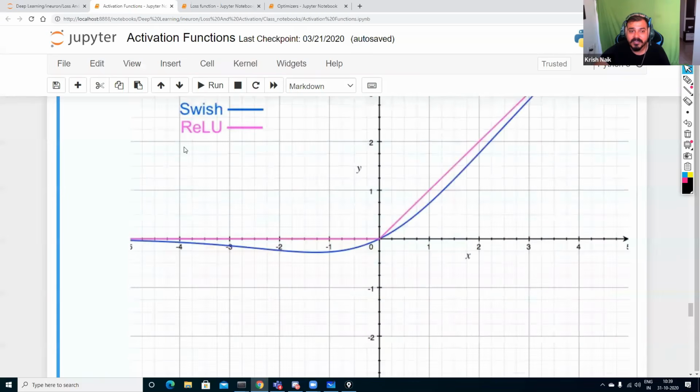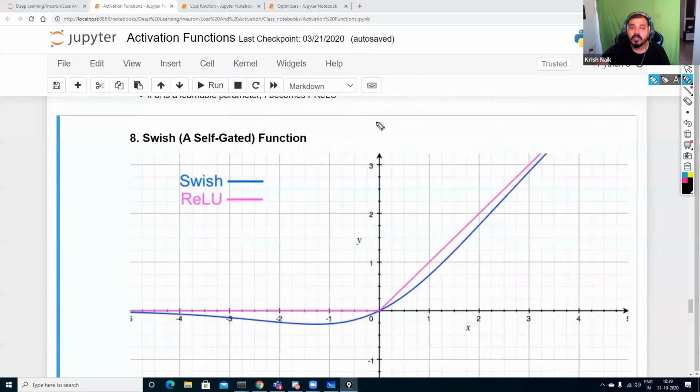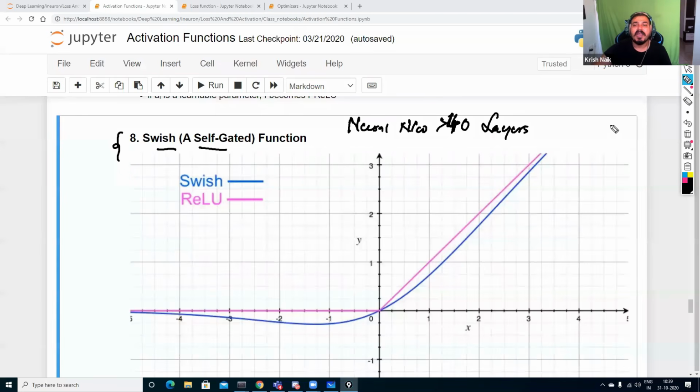And remember, you use this kind of activation function only when you have greater than 40 layers in your neural network. Whenever you have a minimum of 40 layers, only then will this Swish self-gated function work. Otherwise, if you have fewer than 40 layers, this is definitely not going to work. Now let's understand the maths behind it.